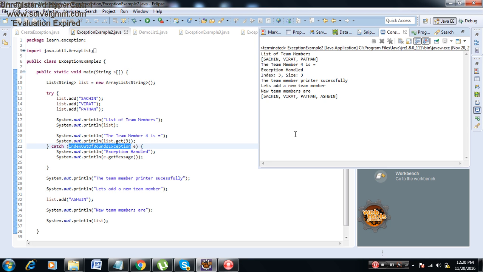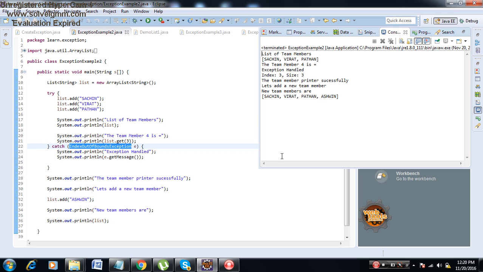So if you see, list of team members Sachin, Virat and Pathan, the team member 4 is, after that this has thrown an exception. So it has shown exception handled and then it has given the detail. After that it is executing successfully, even this block. The team member printed successfully. Let's add a new team member. After addition of Ashwin, the new team members are Sachin, Virat, Pathan earlier plus the new one, Ashwin. Therefore we have handled it, the code is protected and it is not breaking the normal execution flow of the program.